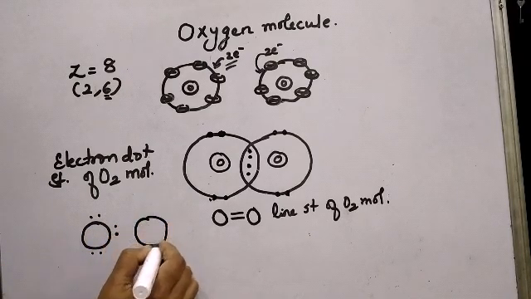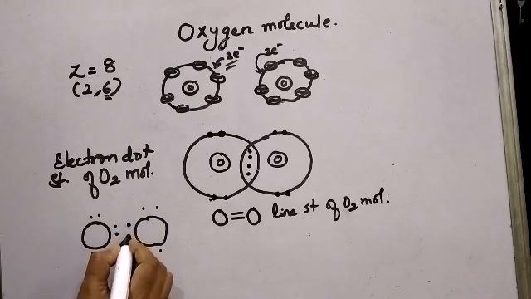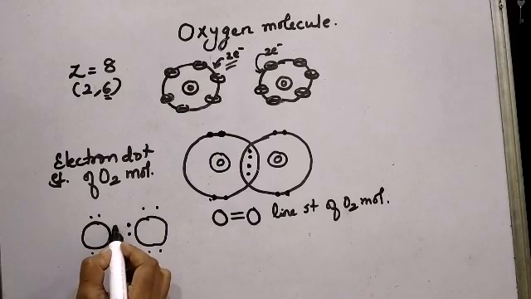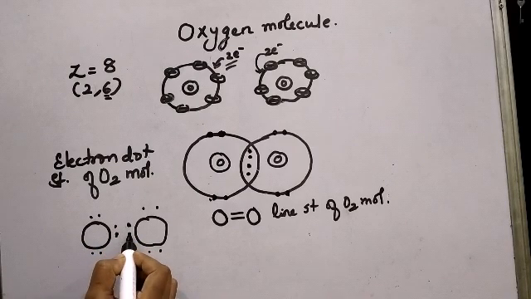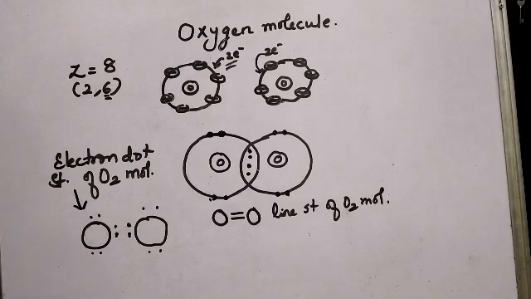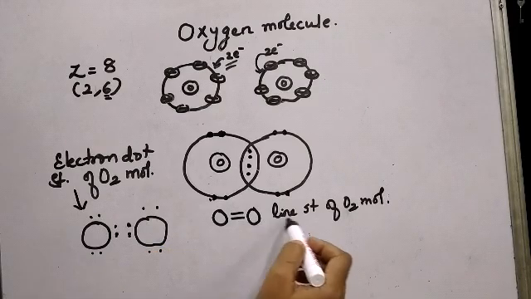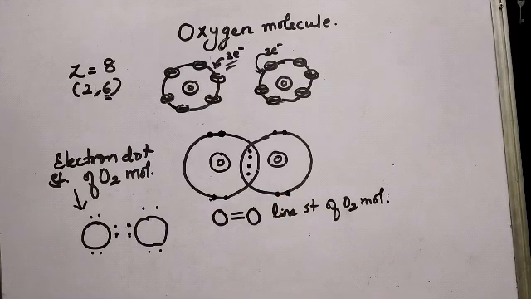Similarly, if I take another oxygen, 1, 2, 3, 4. These are paired ones. And how many will be shared by this oxygen? 2. So see, this and this will form one bond. This electron and this electron will form another bond. So this is also an electron dot structure of oxygen molecule. This is with the circles and this is without the circles. And this is the line structure of oxygen molecule.